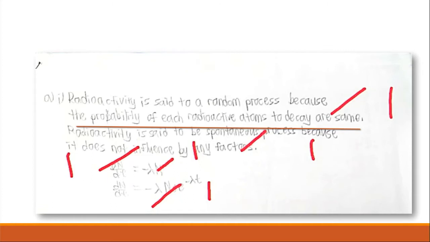Based on the answer, there are 5 marks given to the students. Remember, every single tick is considered as 1 mark for 1 point. Okay, let's see the answer scheme. Random: at any instance, the chance of a radioactive atom decaying is the same for all radioactive atoms.